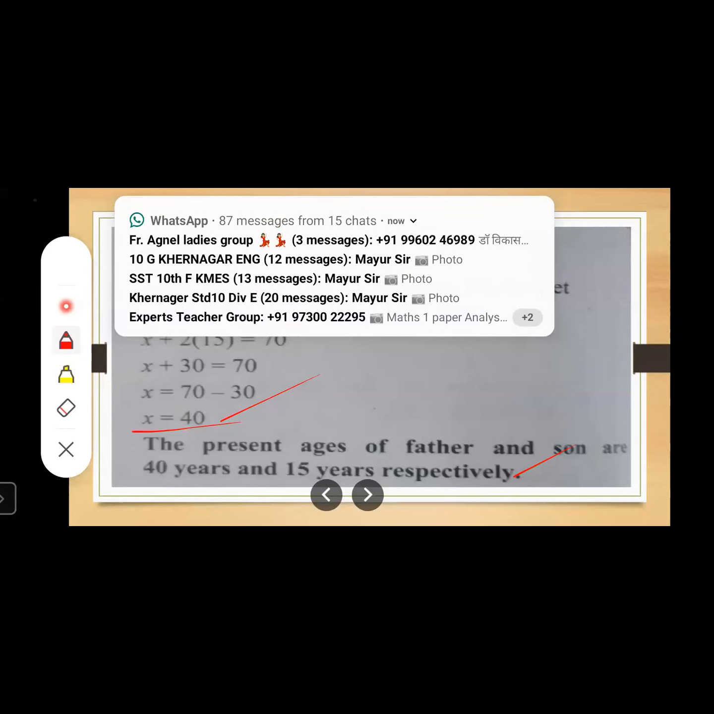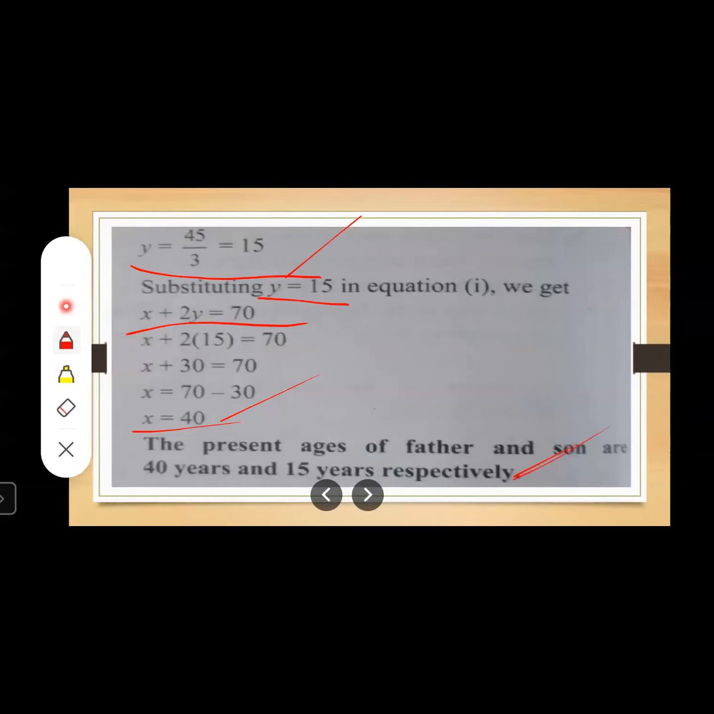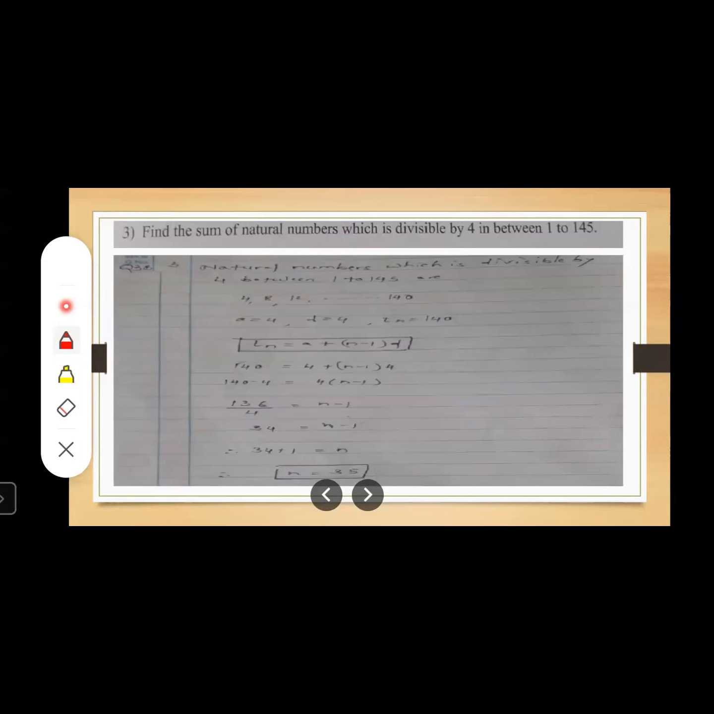So the last line will be: the present ages of father and son are 40 years and 15 years respectively. And this line is a must. It carries half marks. Okay. Let us move to the next slide.